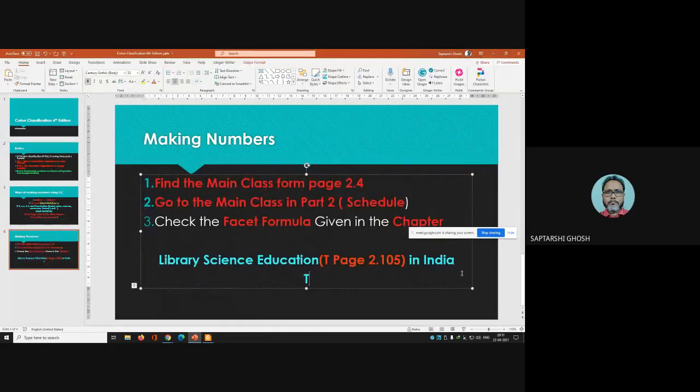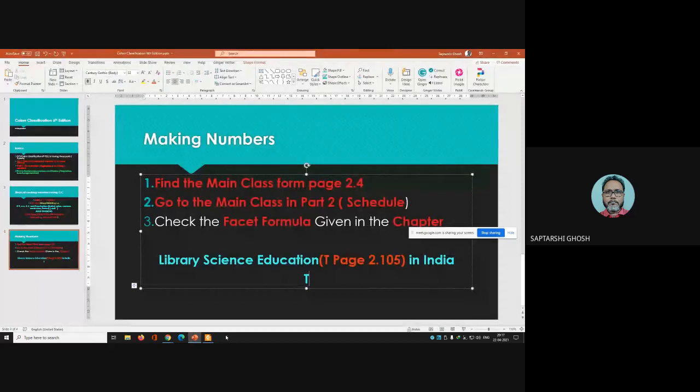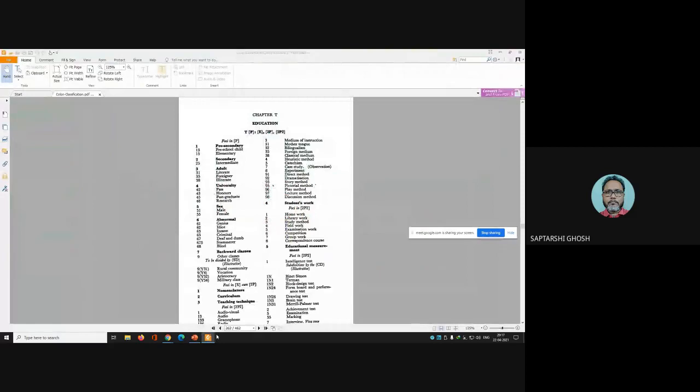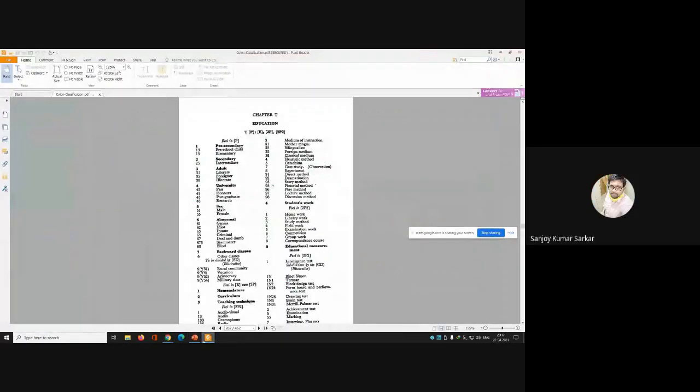First is T. After T, you will get P. Write P, all P, then colon, E, then E, comma 2P. Okay. E, comma 2P, then comma 2P2.